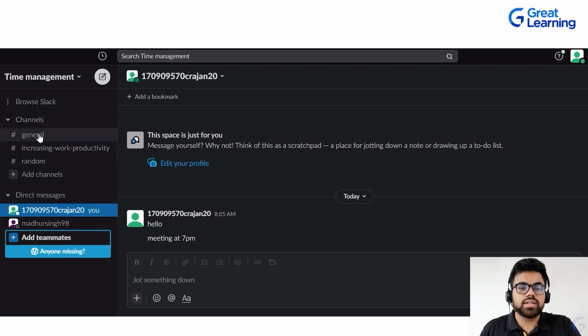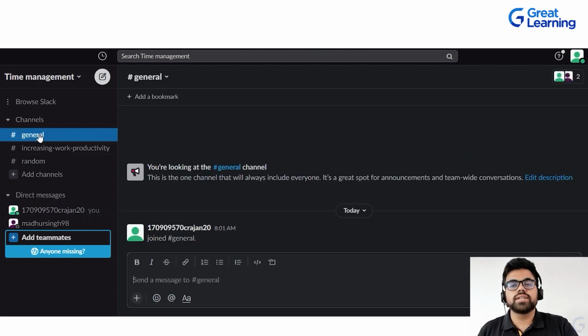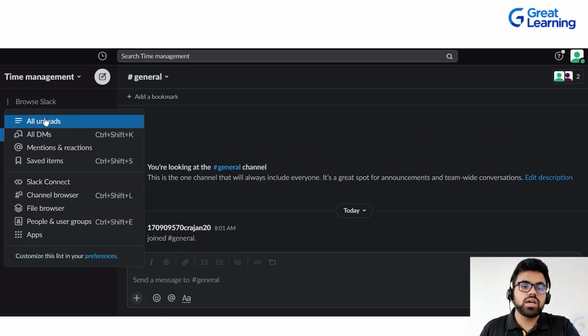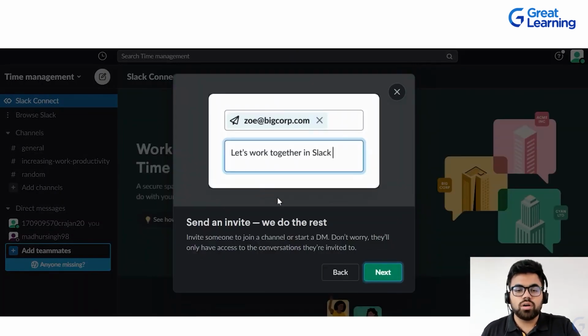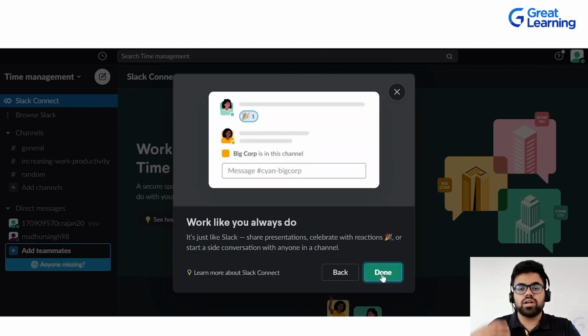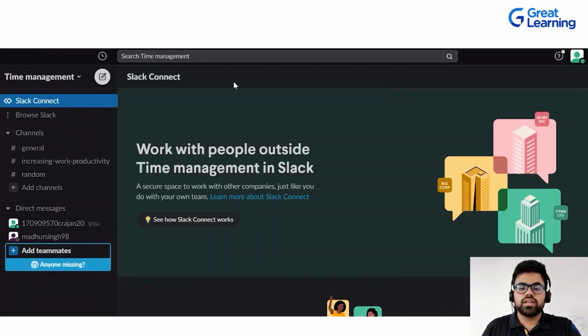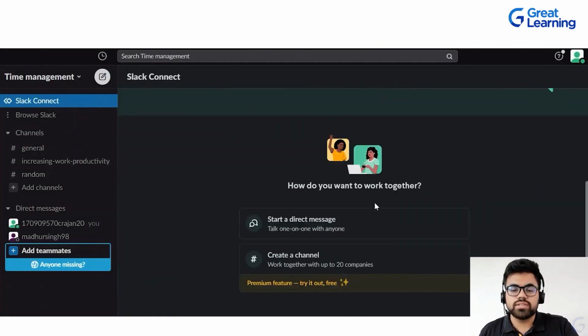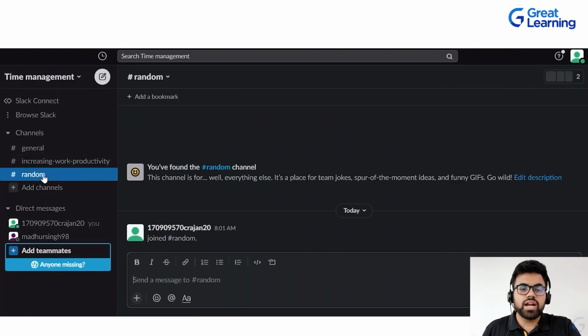Now, the channels. All the team members, the greater the different tasks that you're performing, the greater would be the channels that are being created. You can browse anything. You can browse all DMs, mentions, and reactions. Slack Connect, you can also click on this, see how it works. It will give you a complete tour, send an invite to the particular team that you're working with, external to your organization. You can get a brief timeline on how it is done. Now, you have random stuff in it, which are certain channels that already get created once you log in or sign up for Slack.